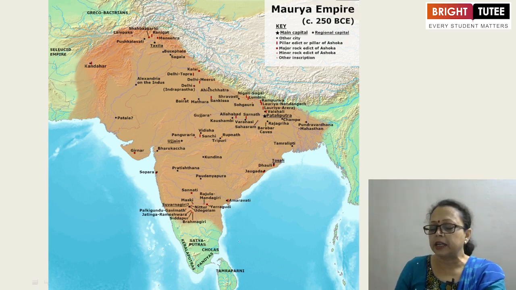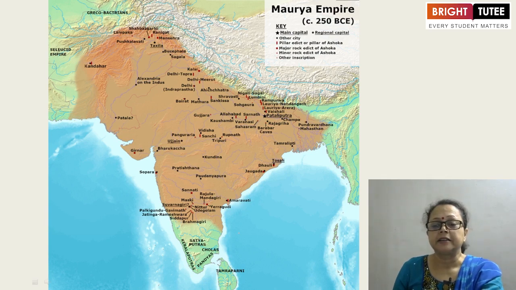This is now the entire territory under the Mauryan rulers. This is where we are, in 321 BCE. Chandragupta Maurya founded this empire and became the first ruler of the Mauryan dynasty.